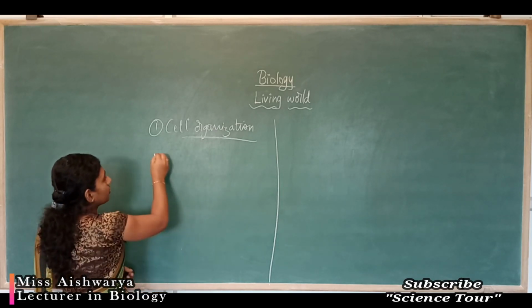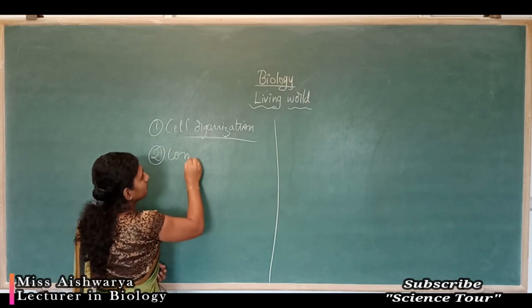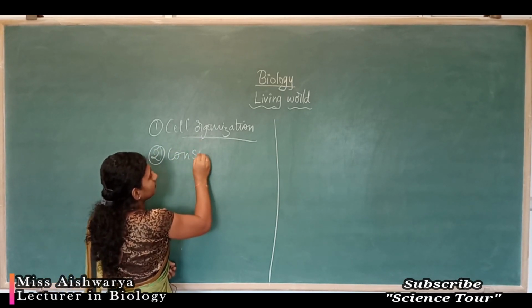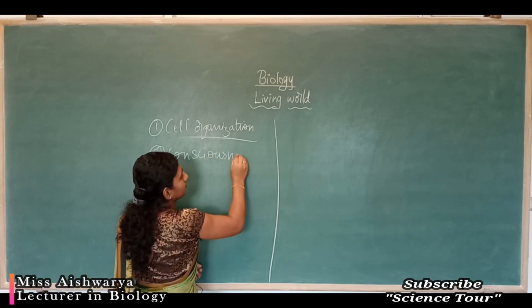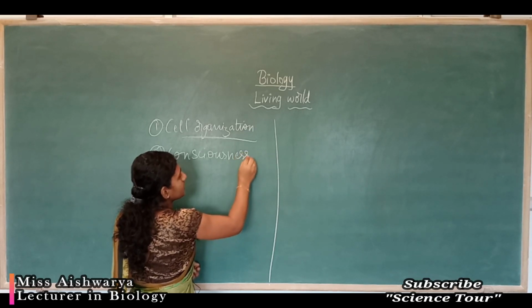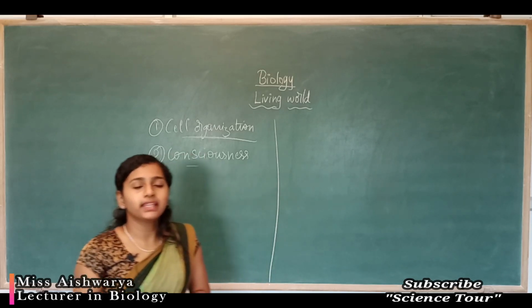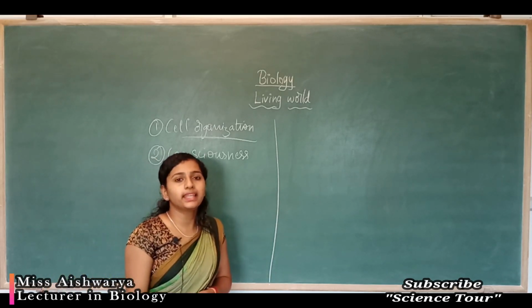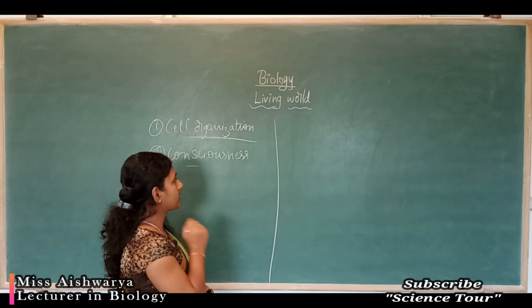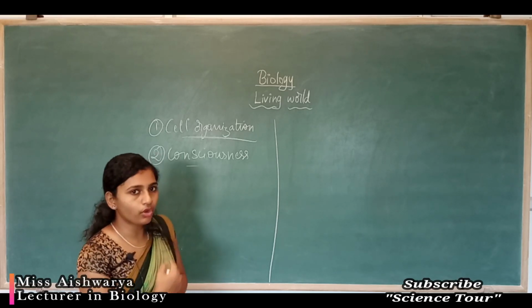Next we studied about consciousness. Consciousness is also a very important factor of a living organism, that is interaction to the outer world. All the living organisms show consciousness.